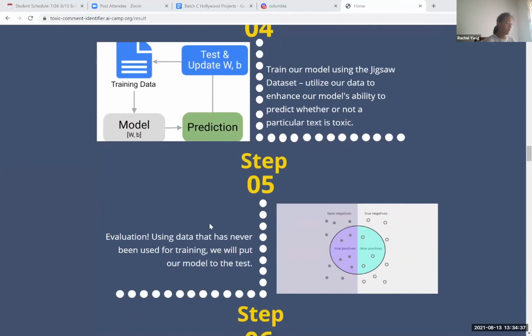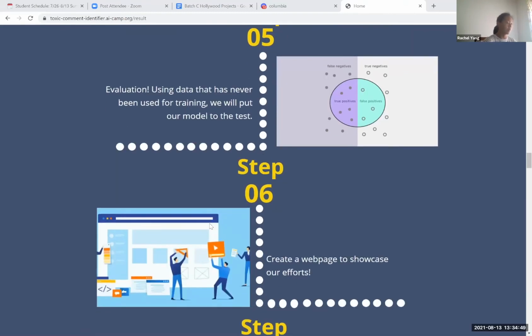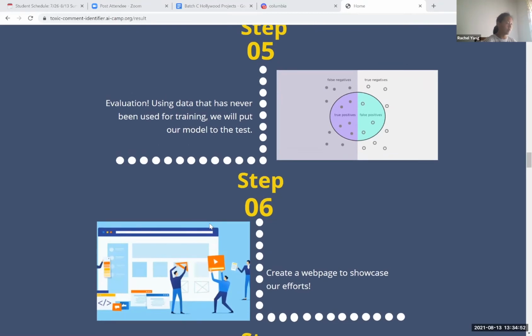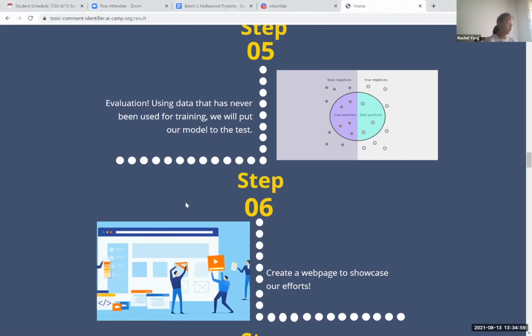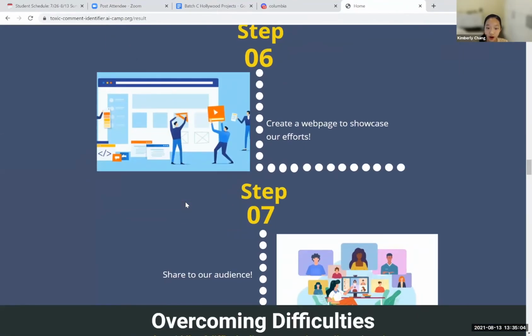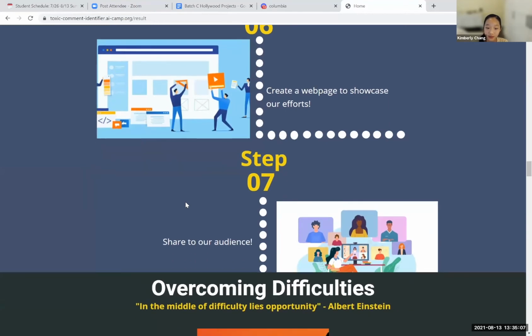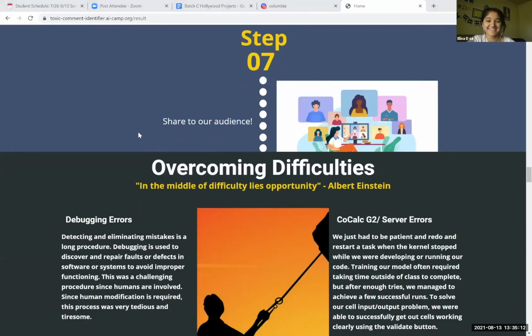Then for step 5, we evaluated our model on a train test split method with an 80-20 ratio, as well as our own intuition to gauge the accuracy of the model's outputs. Lastly, we performed some quick post-processing in order to classify the labels from most to least relevant, as well as rounding the decimals to the hundredths, just to increase the readability of our results. Step 6 is to create a website to show all of our hard work. And finally, step 7 is to share with our audience, which is what we're doing right now.